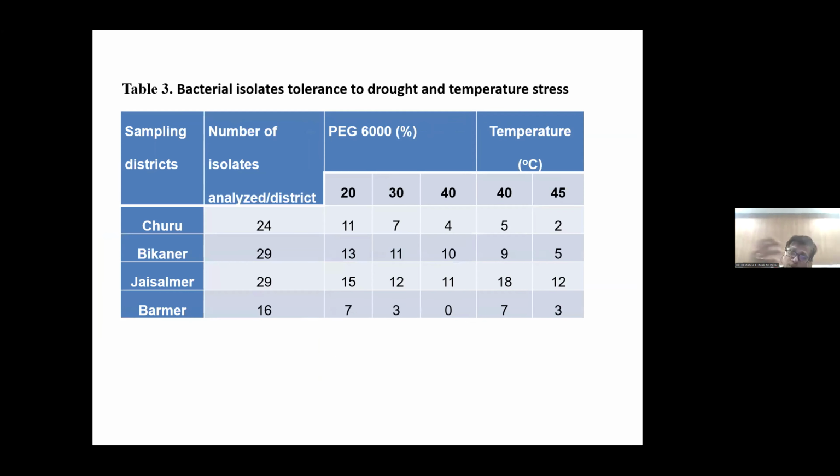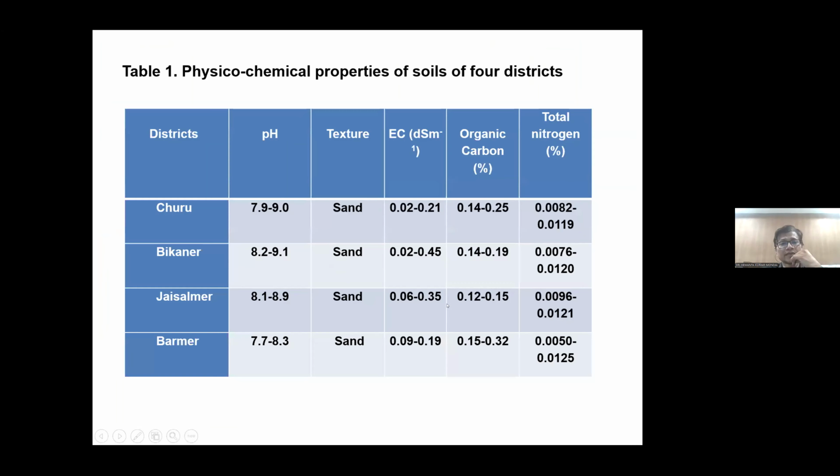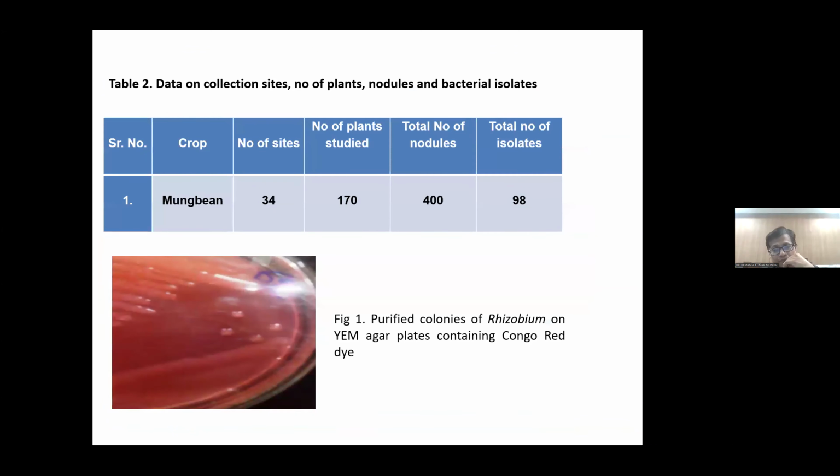So when we go for the drought and temperature tolerance study, here you can see the number of isolates. When you go for 40% PEG tolerance, in Barmer there is no culture showing 40%. If you correlate these things, in Barmer you can also see their pH is lower, 7.7 to 8.3. But when pH is highly alkaline, drought tolerance also increased. Such kind of study we have performed.